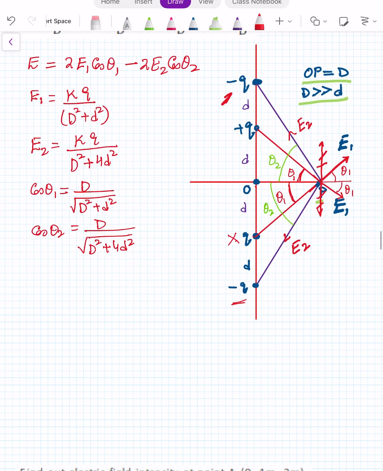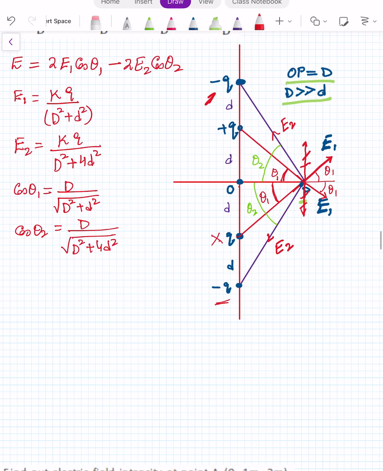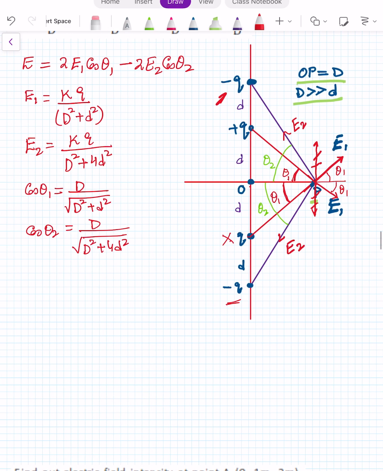Substitute these things in the above expression. We are going to have the total E as follows. kQ is common, so I have taken it out. 2 is also common, so taken it out.